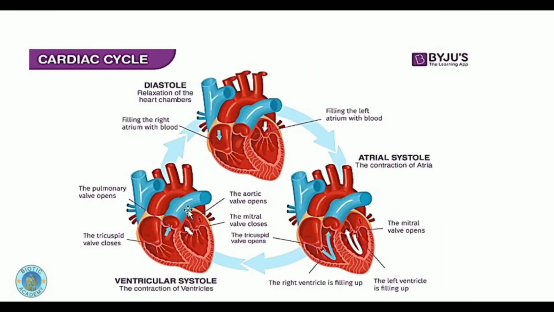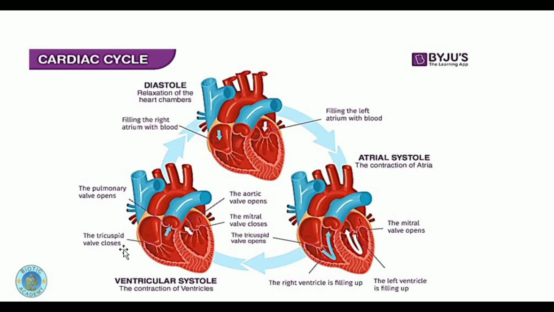Now this is basically a complete heart cycle where you can see how diastole, atrial systole, and ventricular systole complete the contraction and relaxation of the different chambers of the heart and keep the blood flowing throughout the body.